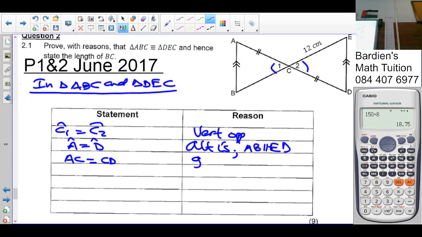Given. So is that enough to conclude congruency? Yes. So therefore, triangle ABC is congruent to triangle DEC. Why? So we use two angles and a side. So it's angle, angle, side. Okay.